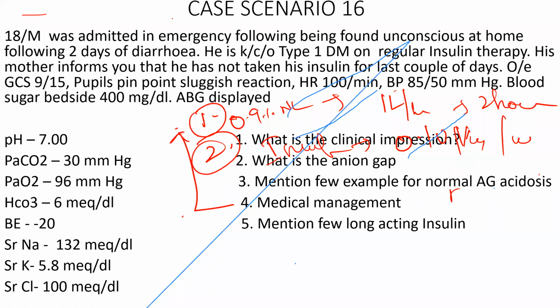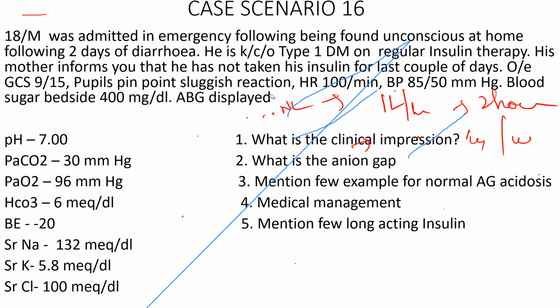Make sure you keep the potassium level between 3.3 and 5.5. This is the target potassium level you have to keep. When the potassium is below 3.3 at the beginning itself, don't start insulin. Give potassium correction and then start insulin. If the potassium is above 5.5, you can increase the insulin dosage. Good. So insulin infusion, normal saline, fluid replacement. If the blood sugar is coming below 250, add dextrose-containing solutions. Once the resuscitation has been done, you can correct other abnormalities like phosphate correction and all those things.